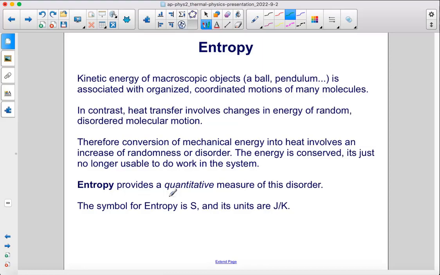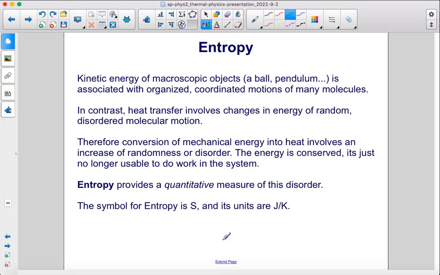Kinetic energy of macroscopic objects, like a ball or a pendulum, is associated with organized, coordinated motions of many molecules. In contrast, heat transfer involves changes in energy of random, disordered molecular motion. Therefore, conversion of mechanical energy into heat involves an increase of randomness or disorder. The energy is conserved, it's just no longer usable to do work in the system.